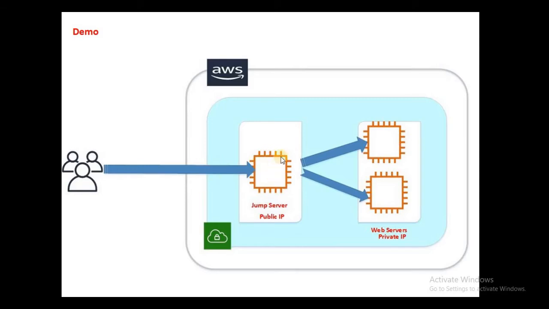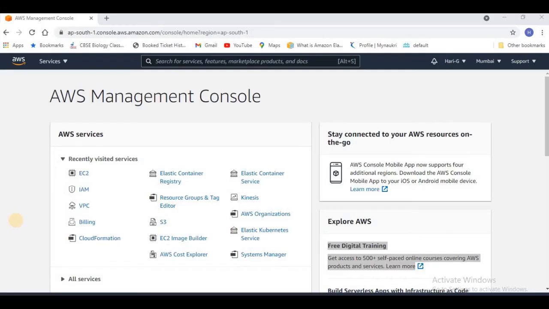See here, I have a Jump server which will have the public IP, and two web servers which will have only private IPs. My users who want to get connected to my web servers first need to connect to the Jump server by using its public IP, and from there I am going to provide connectivity to the web servers.